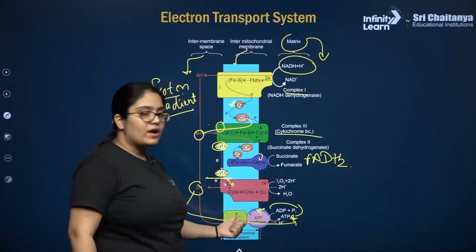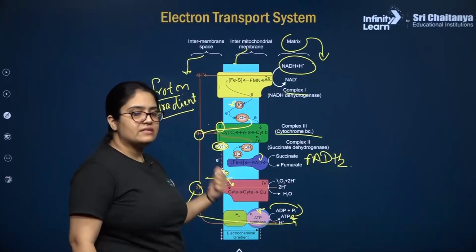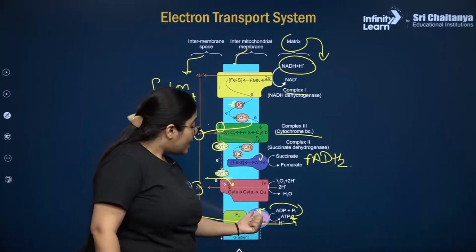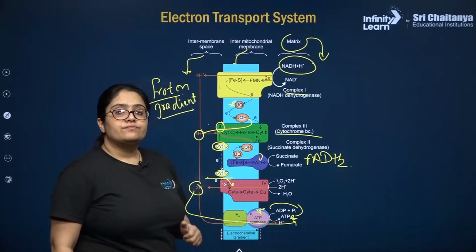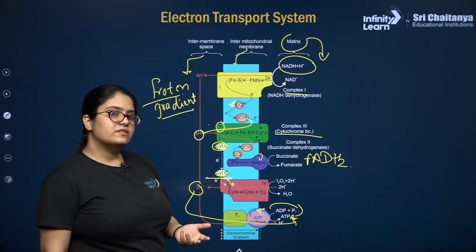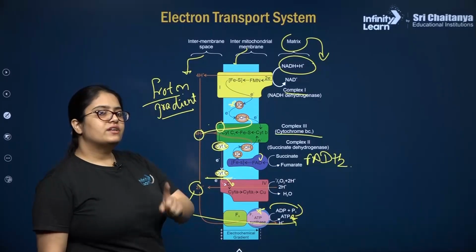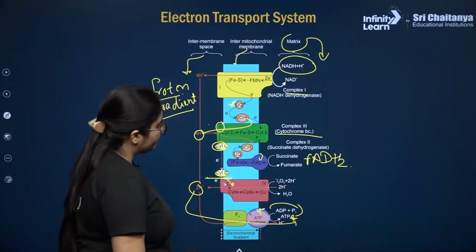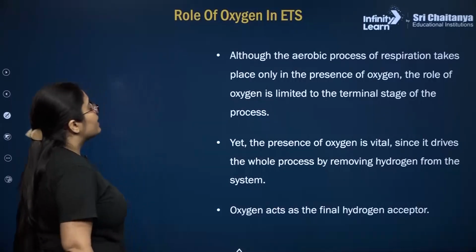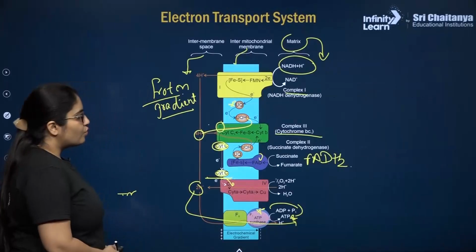So F0 is going to act as a transmembrane channel and help in facilitated diffusion of the protons. The F1 is going to have the ATP synthase enzyme which is going to catalyze this reaction of ADP and inorganic phosphate converting into ATP.